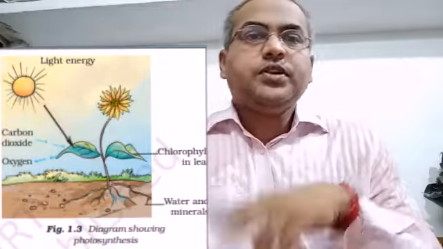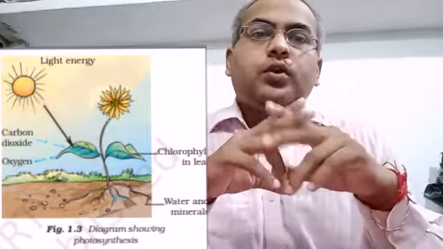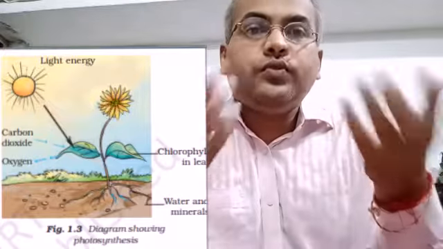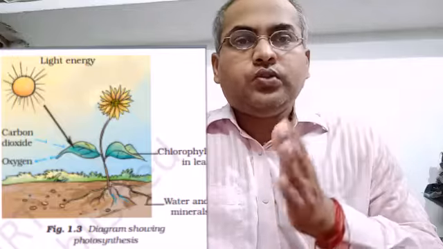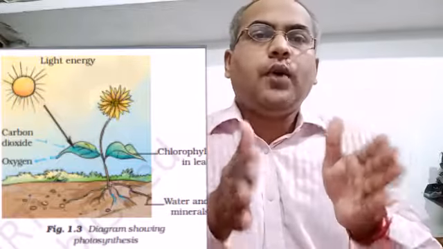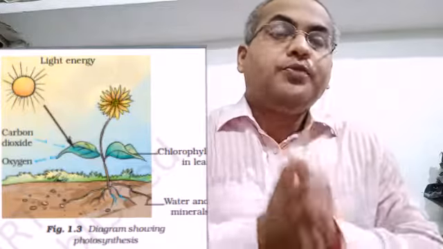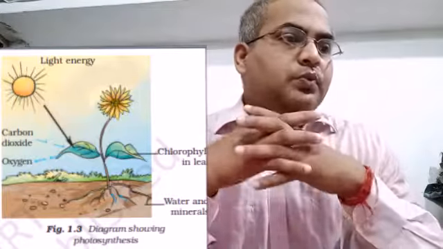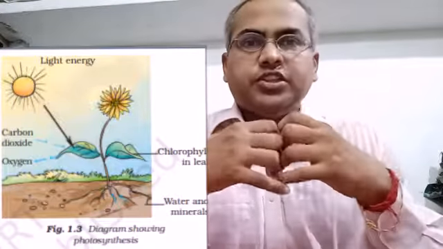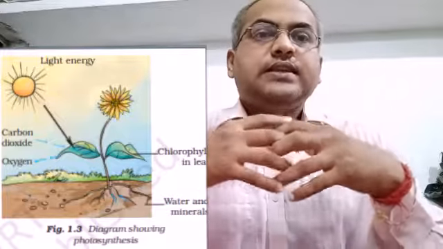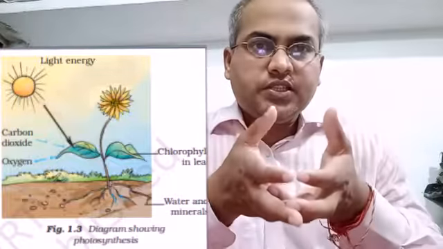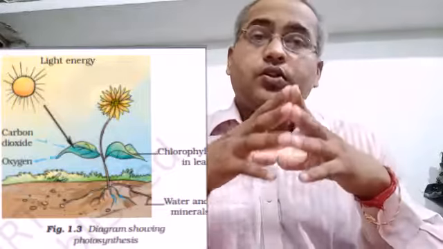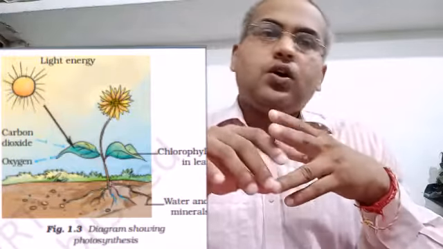There are mainly 2 types of nutrition: one is autotrophic, one is heterotrophic. Autotrophic nutrition is that type of nutrition in which an organism prepares its own food, like plants. In the word autotroph, auto means self and troph means to prepare. So self nourishment or self preparation, these are called autotrophs, and plants are autotrophs.